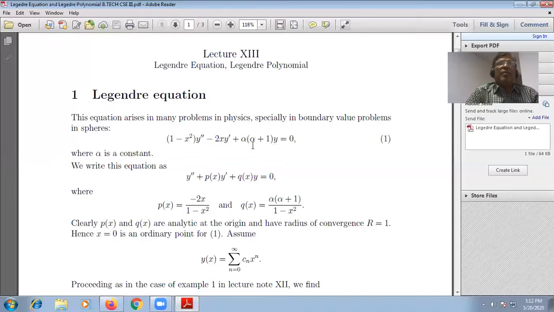I request every student of the class that you have to remember this vital equation. (1 minus x square) y double dash minus 2x y dash plus alpha into (alpha plus 1) into y is equal to 0, where alpha is a constant.